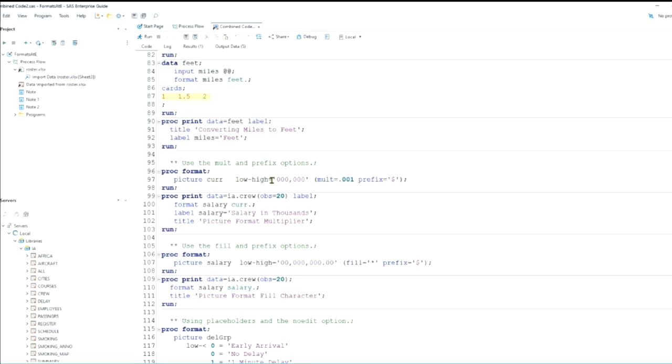We know none of the values is more than 999,000 approximately. And here we're using the multiplier 001 and a prefix of $. And we're going to apply that currency for the crew in our proc print.